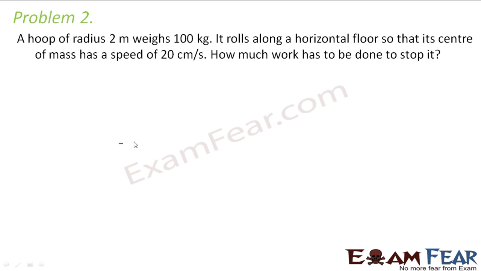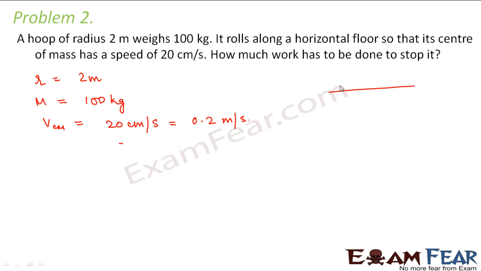So let us look at the second problem. It says that a hoop of radius 2 meters weighs 100 kg. So the radius of the hoop is 2 meters and the mass is 100 kgs. It rolls along a horizontal floor so that its center of mass has a speed of 20 centimeters per second. So the velocity of center of mass is 20 centimeters per second, which is equal to 0.2 meter per second. How much work has to be done to stop it?